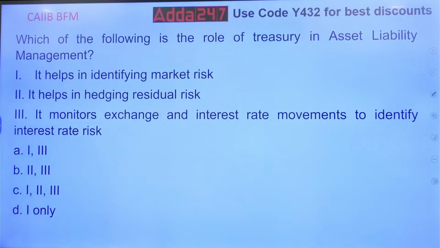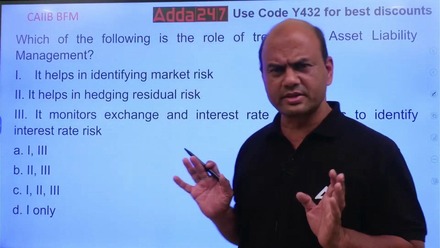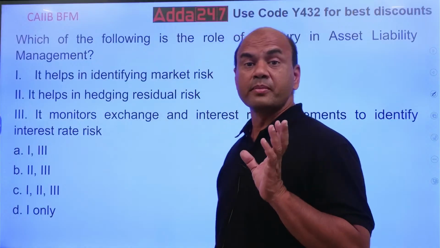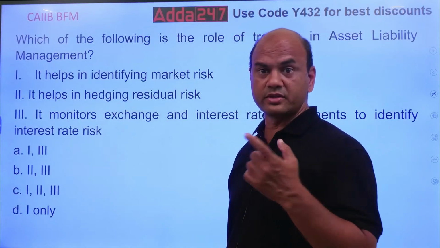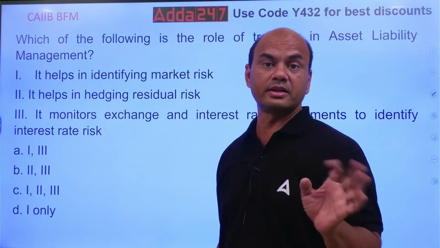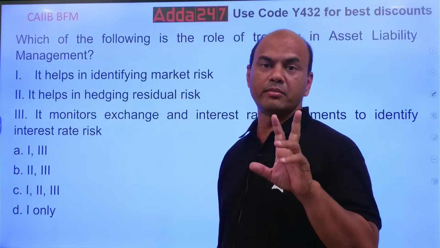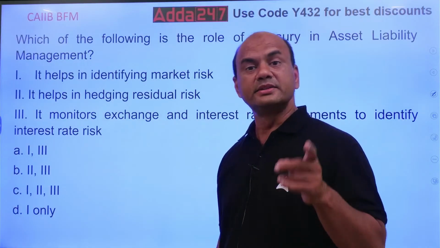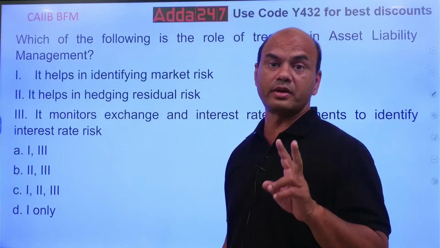So what does treasury do? What is the role of treasury in this? Treasury will always focus on its main job, market risk. We saw that question first. Market risk is the main job here. There are two jobs of treasury. One is market risk. Second is forex. These are the two main jobs of your treasury.